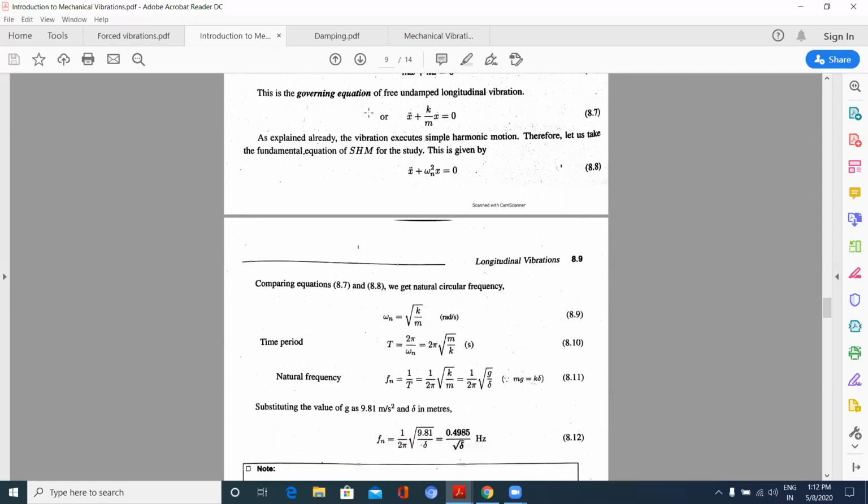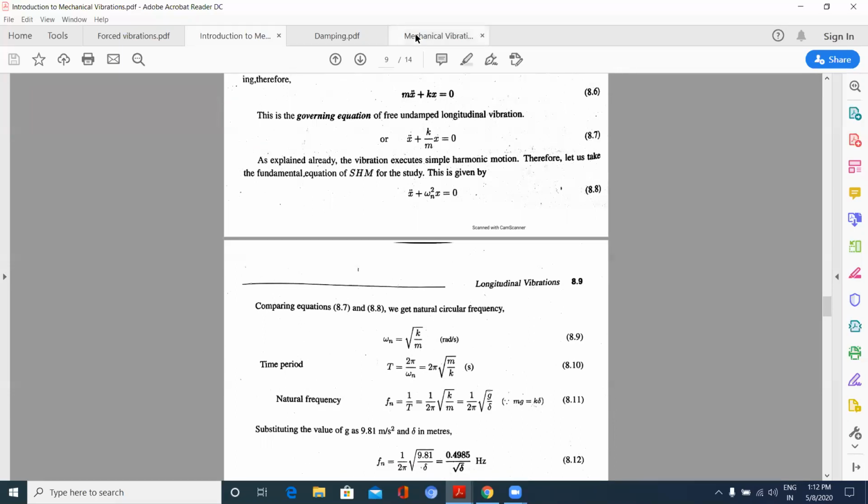That is, governing equation is m x double dot plus k x is equal to 0 or x double dot plus k by m of x is equal to 0, where k by m is equal to square of natural frequency, where omega n is equal to under root k by m.